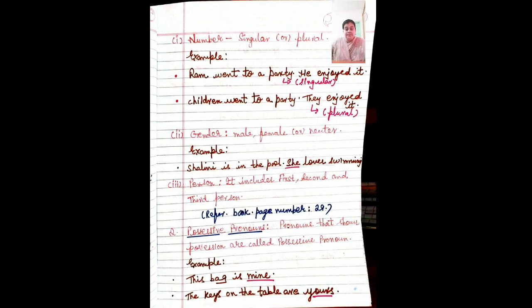Now, examples of possessive pronoun. This bag is mine. Don't touch my bag. This is mine. My father has gifted me. Second example: the keys on the table are yours. Whose keys are those? The keys which are on the table are yours. Tumhara hai. It is yours. This is called a possessive pronoun.